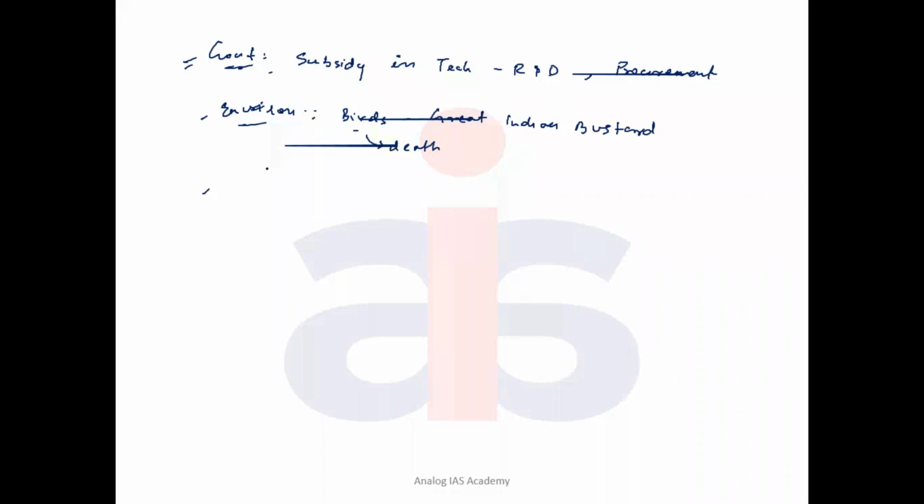Another problem in wind generation is that the speed of the wind is not consistent. So it's unreliable.